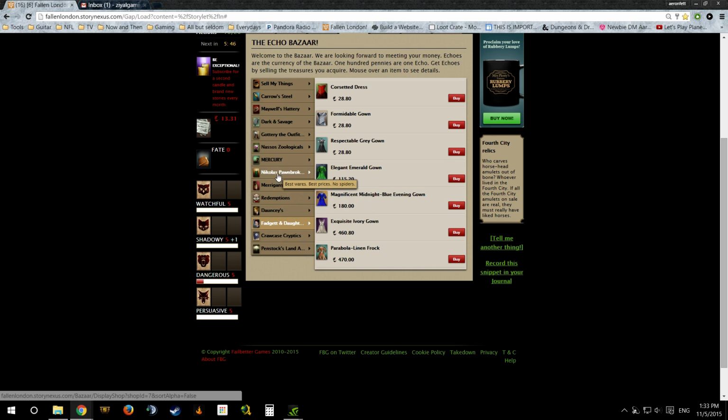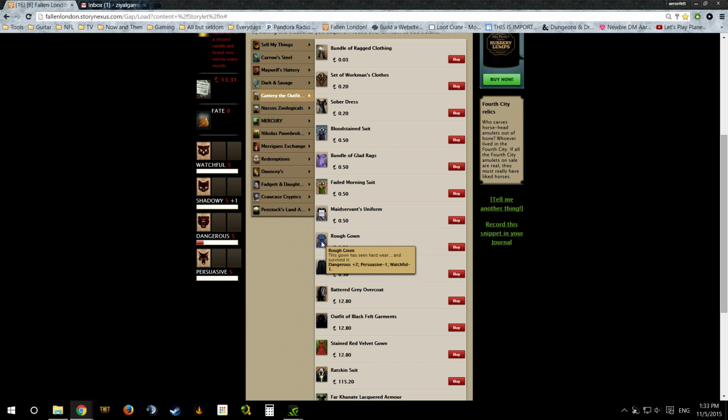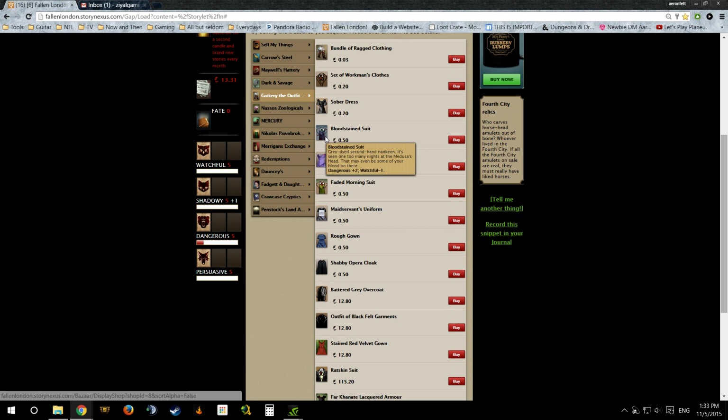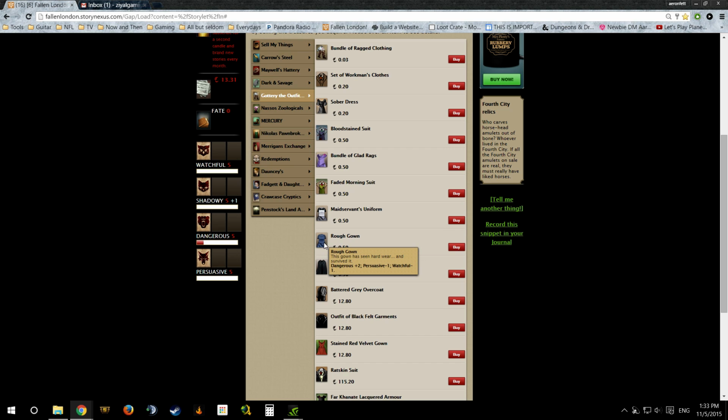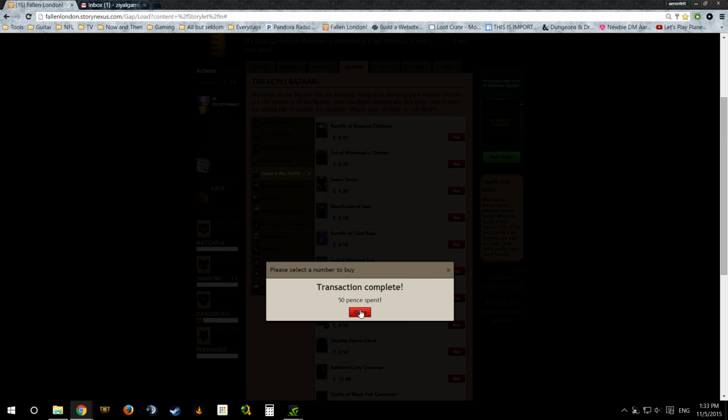Yeah, sadly. But at the same time, remember, Fallen London does not decide that you must dress as a man or dress as a woman. It's going to decide for you. What I find really interesting is that this rough gown, for the same price as the bloodstained suit, is technically worse because it provides a negative to watchful and a negative to persuasive. But whatever, man. We're going to dress like a lady with our rough gown. So we're going to buy that for 50 quid. Or pence, excuse me.